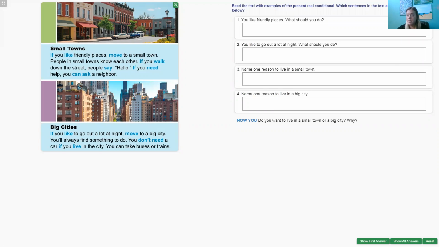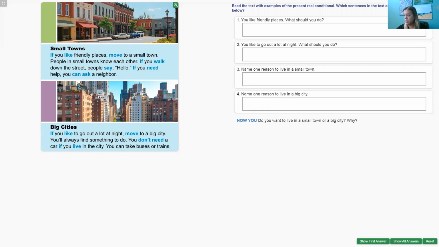Big cities. If you like to go out a lot at night, move to a big city. You'll always find something to do. You don't need a car if you live in the city. You can take buses or trains.